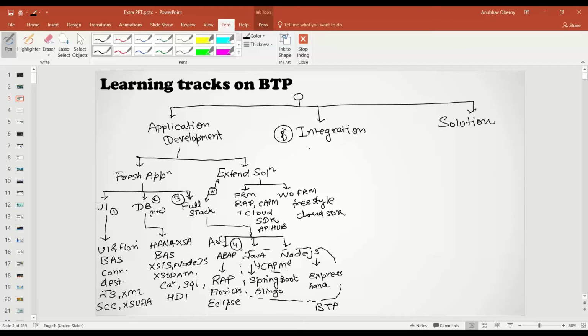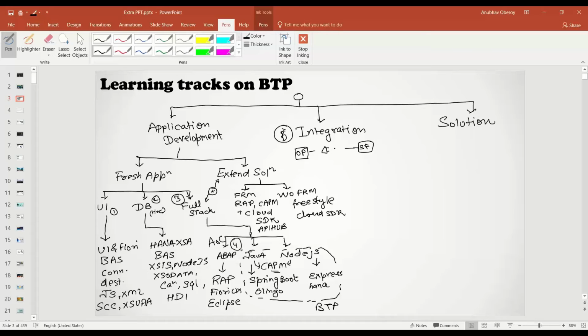Suppose you have an on-premise system, could be ECC or S4HANA, and you want to connect it with, let's say, SuccessFactors or Ariba or Concur or any other third-party system. You need a middleware which can do transformation of data, data exchanges, and take care of security and a lot of other stuff. That's where integration comes into the picture.